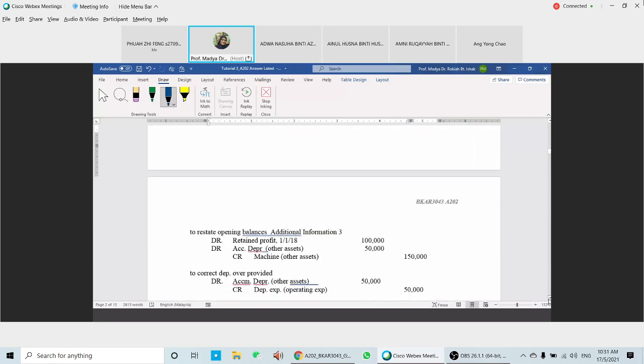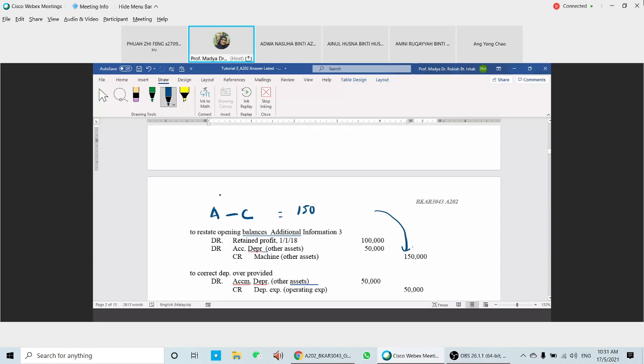Okay, and then we're going to get item number 3. Item number 3 here is related with the sales of assets. Sales of asset from A to C. A transfers equipment to C. So the profit that we have here is 150. So we're going to credit machine for 150.